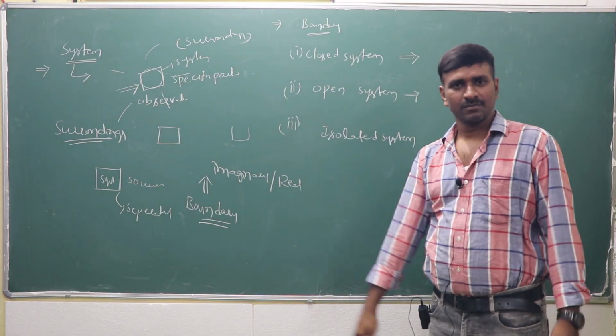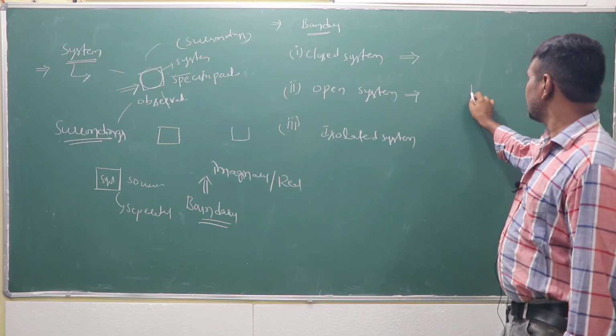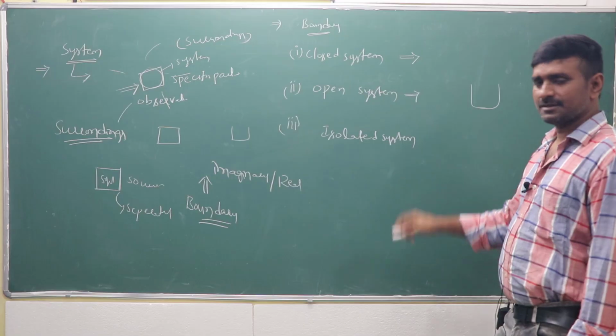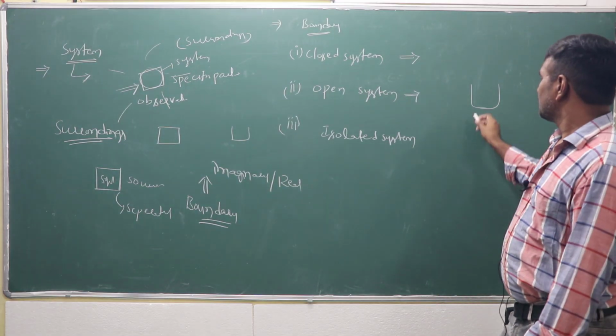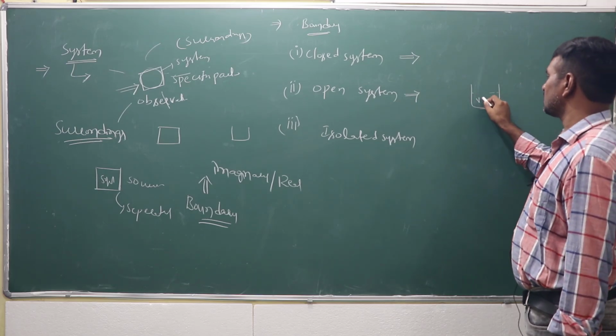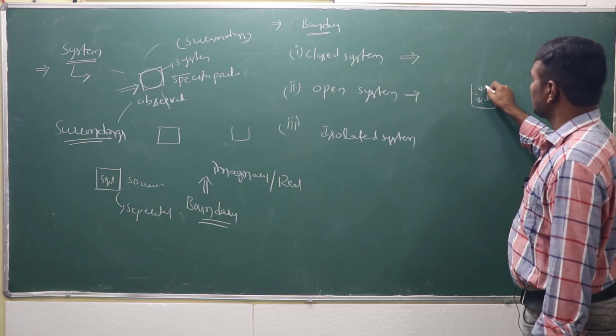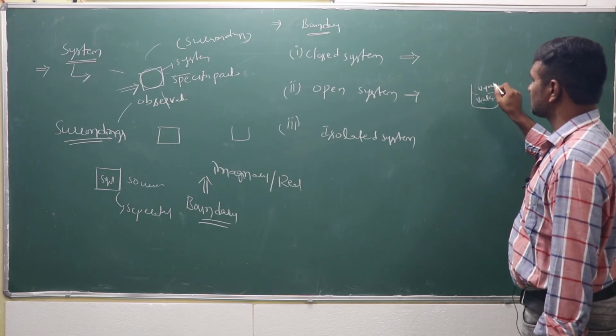Open system is open. Like that, you can take a beaker. Here it may be water, and water vapor if it is there. Suppose you take a water and water vapor system.